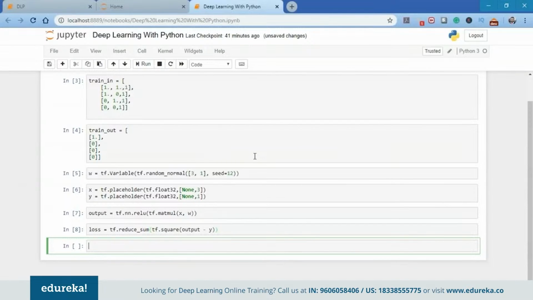Now, another important thing to note here is that what we need to do is minimize the errors. So TensorFlow, the deep learning library, provides optimizers that slowly change each variable, that is the weights and the biases, in order to minimize the loss in successive iterations. Now, one of the simplest optimizers available here is the gradient descent optimizer, which I'll be using in this case. So guys, if you want to know more about the gradient descent optimizer and how exactly a neural network works, go check out the gradient descent video which is posted by Edureka, the link to which I'll share in the description box below.